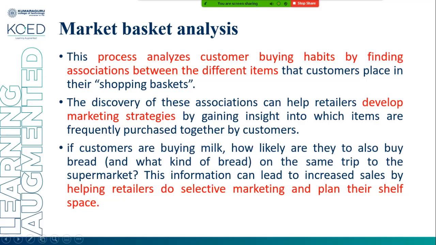So how to give an offer? Sometimes we have a combo offer. How to give a combo offer? What items should go in a combo? For example, we give milk and bread, milk and butter, as well as sports shoes and socks. Likewise, retailers are able to develop a marketing strategy by gaining insight into which items are frequently purchased together by customers.